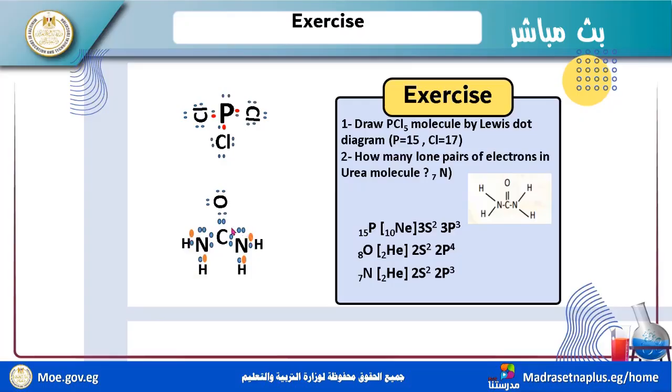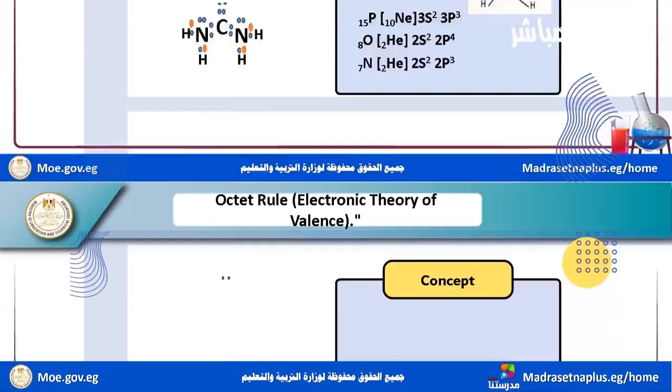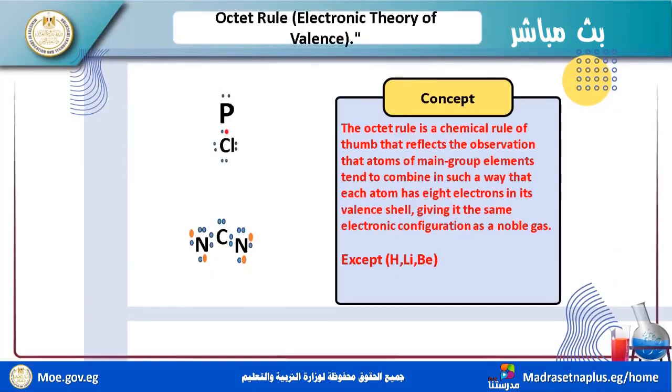But this is a lone pair. This lone pair doesn't make any bonds with another atom. Oxygen makes a double bond, sharing 2 electrons, and the other is 2 electrons. This dot diagram of Lewis explains that, and now you can see there is a difference between them.